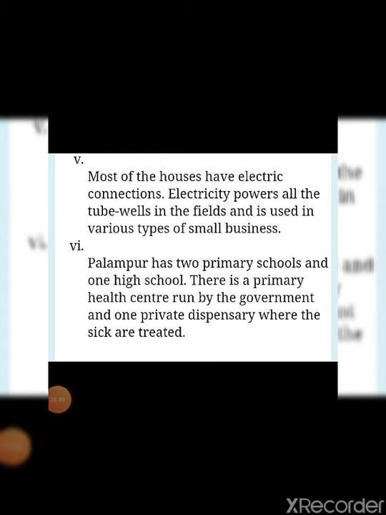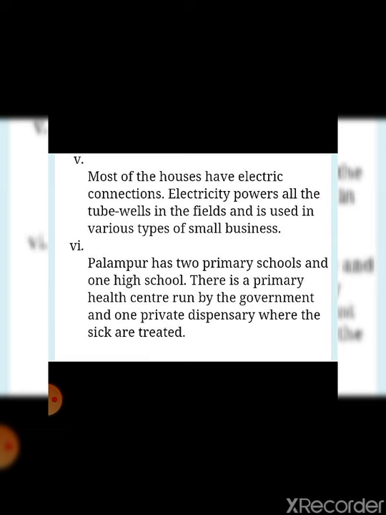Other than that, most of the houses in village Palampur have electric connection. Since they have electric connection, what happens? The electricity is used to power the tube wells in the fields and is used in various types of small businesses. Then for Palampur, in terms of education and health, we are going to discuss now.